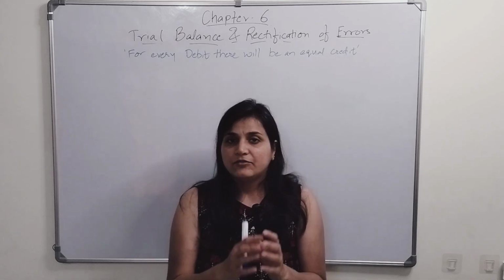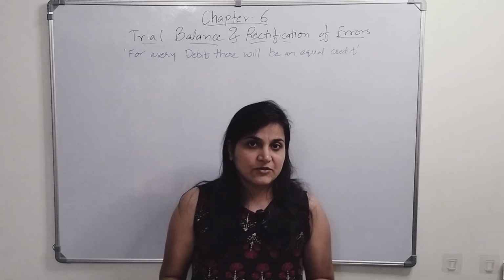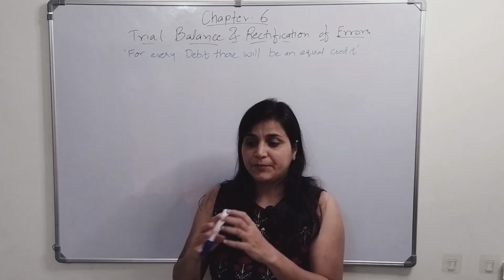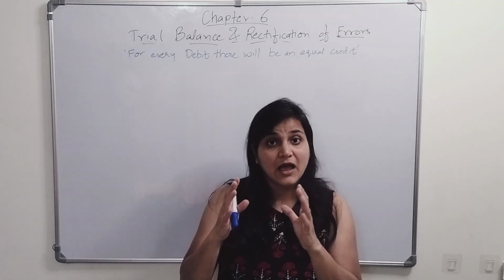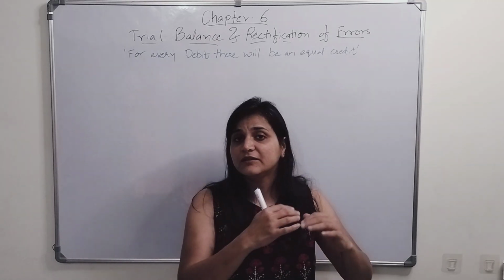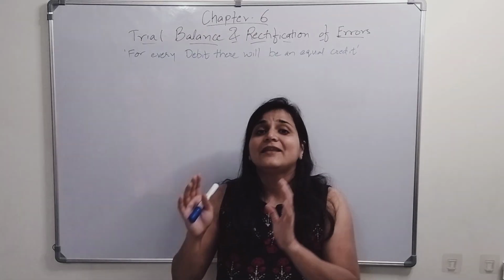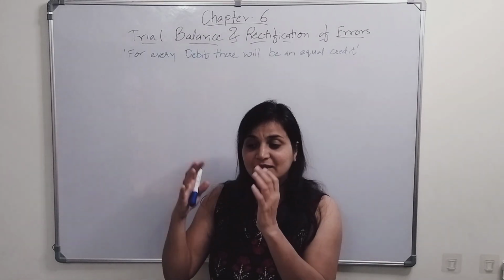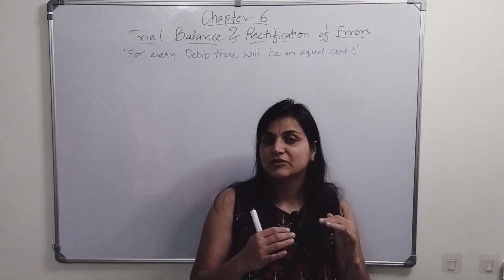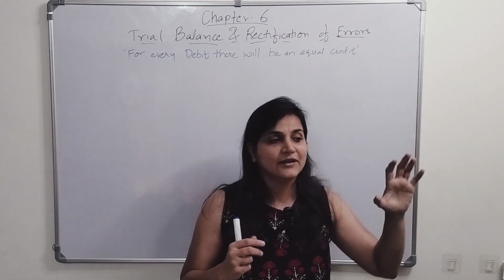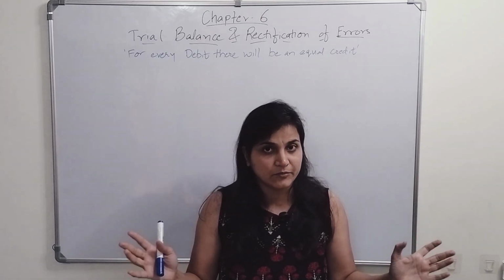Now trial balance, let me start with an example again. Your teacher prepares your report cards. After preparation of each and everybody's report card, then only the class performance will be known. Then only she can say to the principal that yes, these students have performed better, these students have not performed better. But if she doesn't prepare the report card, how will she get to know how everybody has performed, right?